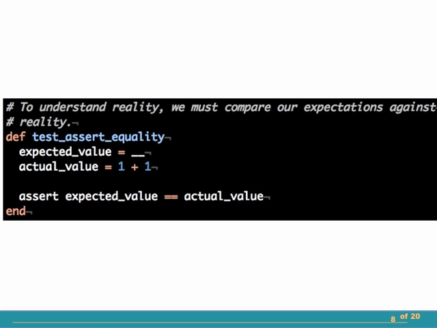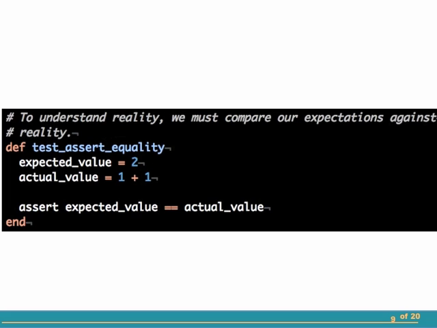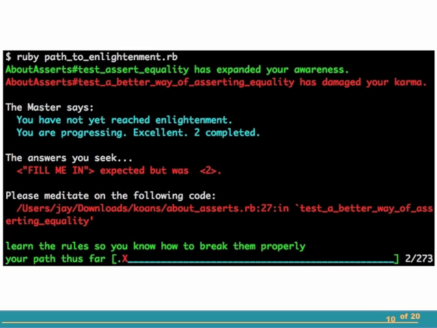So moving on, I hit the next line number it asks me to, and I encounter a format that gets used through much of the rest of the Ruby koans. Fill in the blank, basically. The actual value is 1 plus 1. What's the expected value? Well, I fill in the blank with 2, rerun it, and yes, further progress.